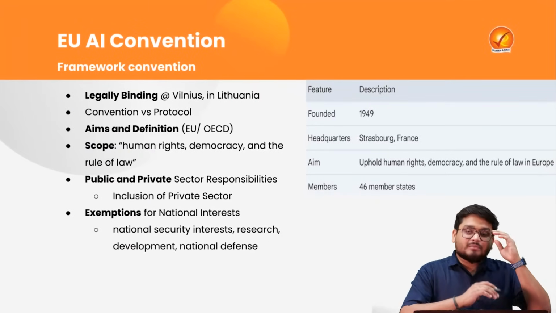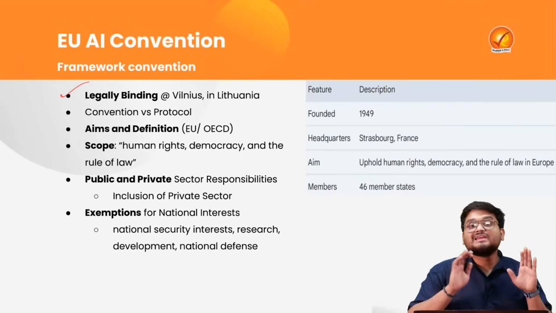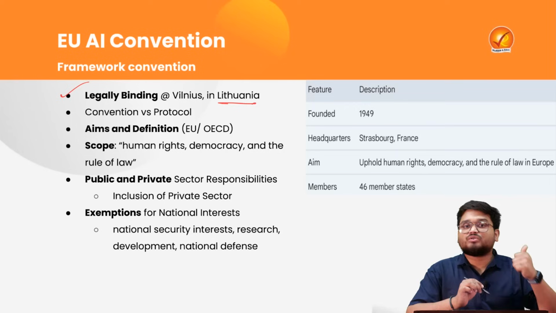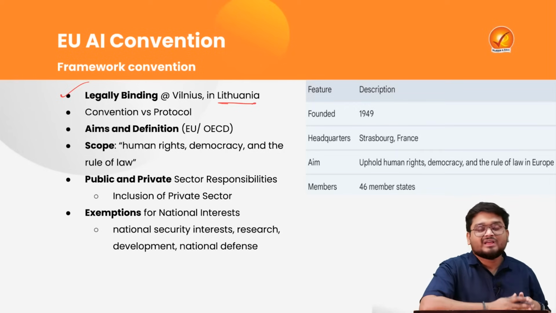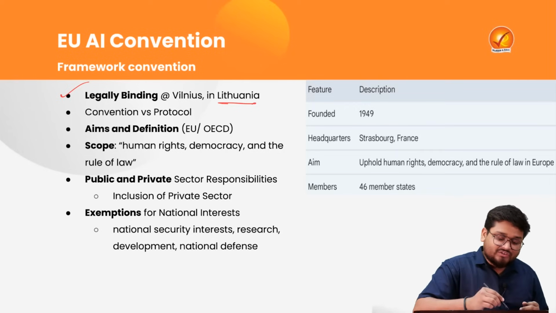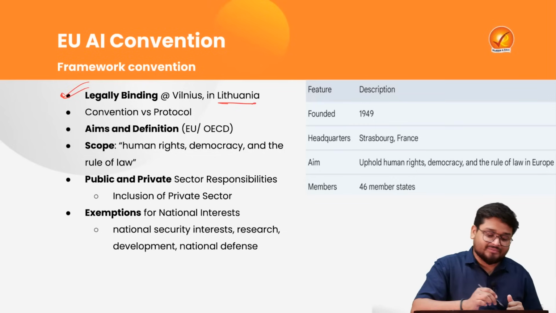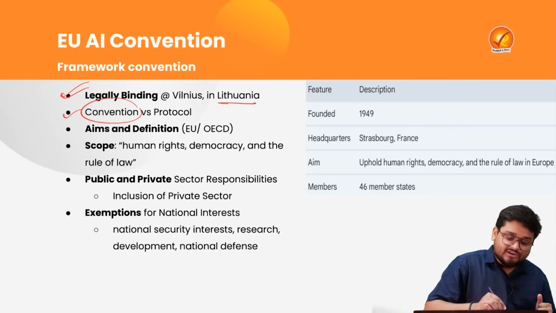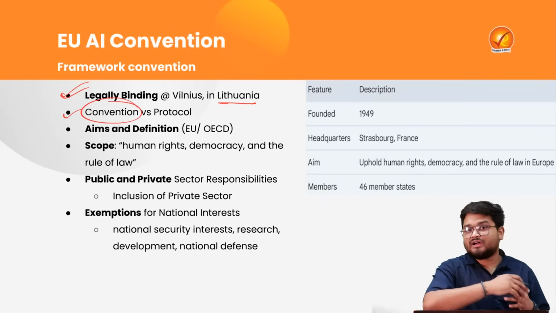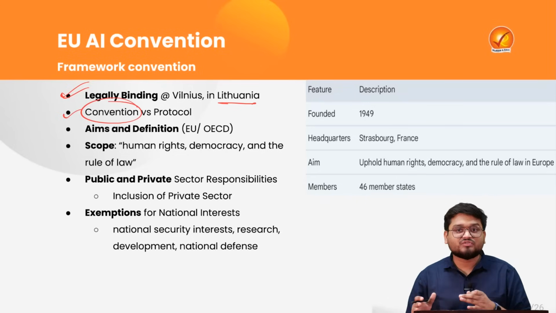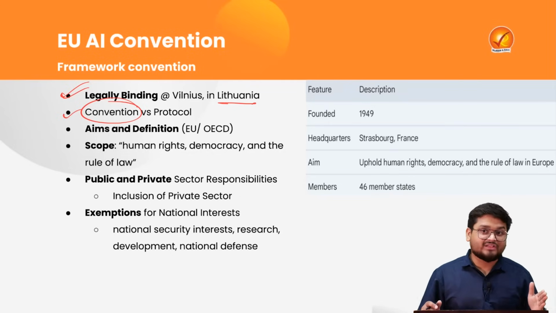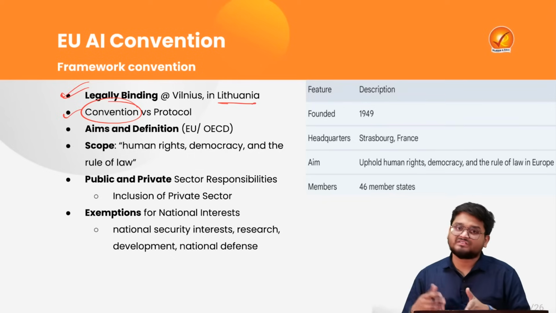Now this is a particular convention which will be legally binding. It will be signed in Lithuania in September 2024; that is, it has not yet been ratified and signed. So it will be a legally binding one. And when it comes to conventions and protocols, we have to understand that conventions are international events where a large amount of expertise is needed on a particular area such as climate change, artificial intelligence and so on.